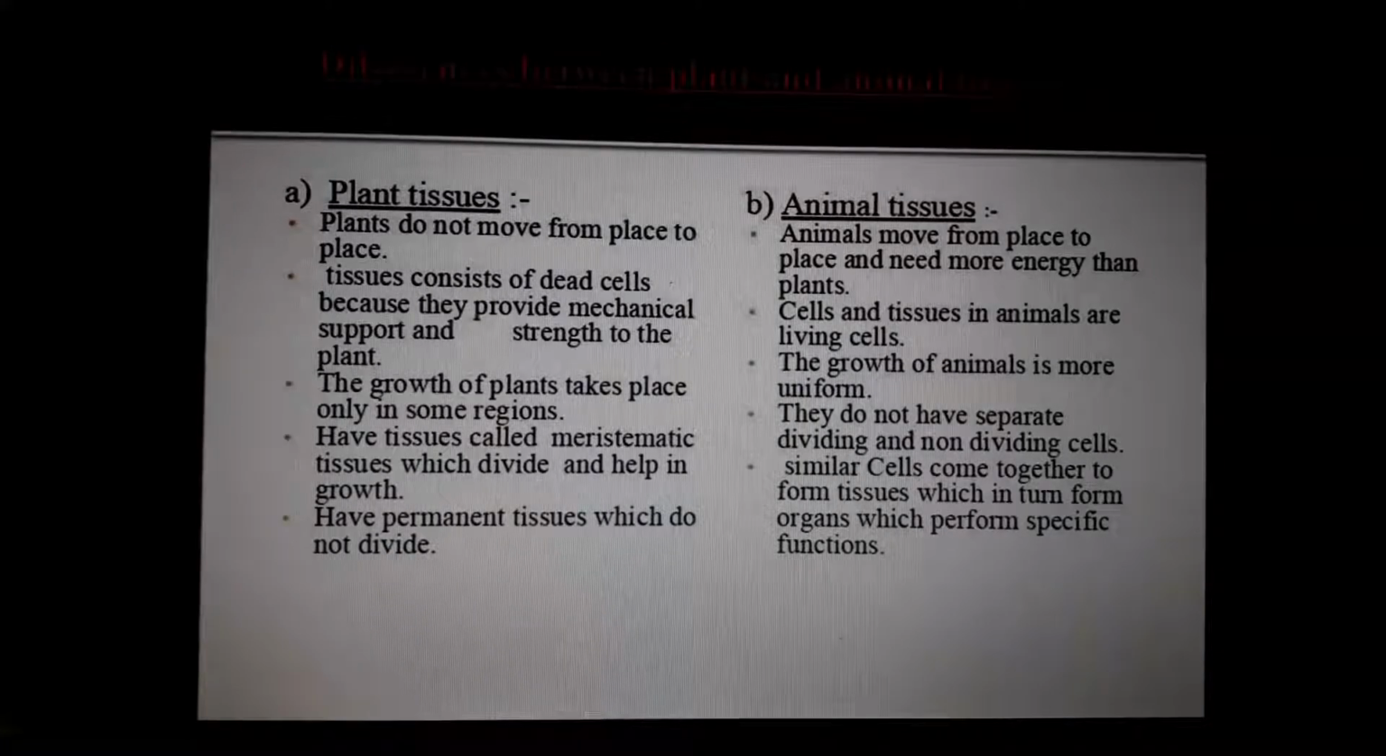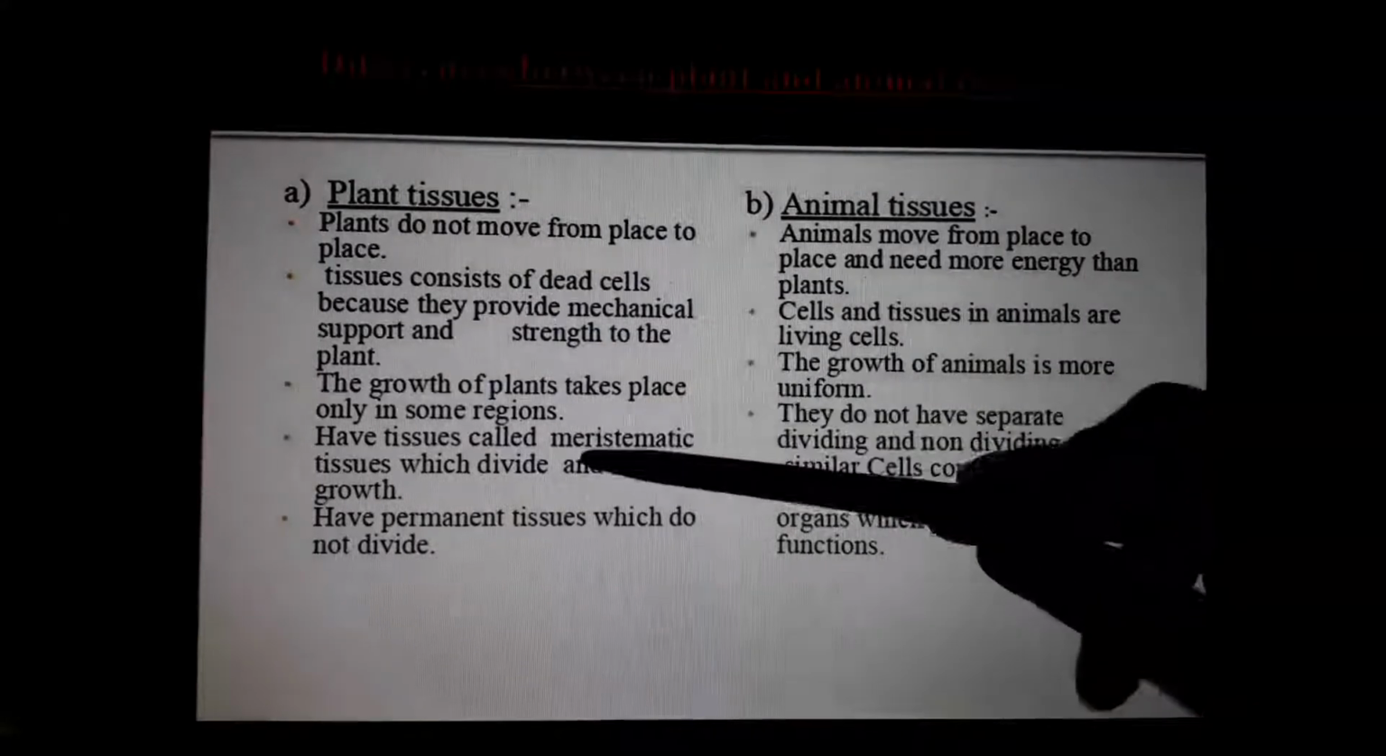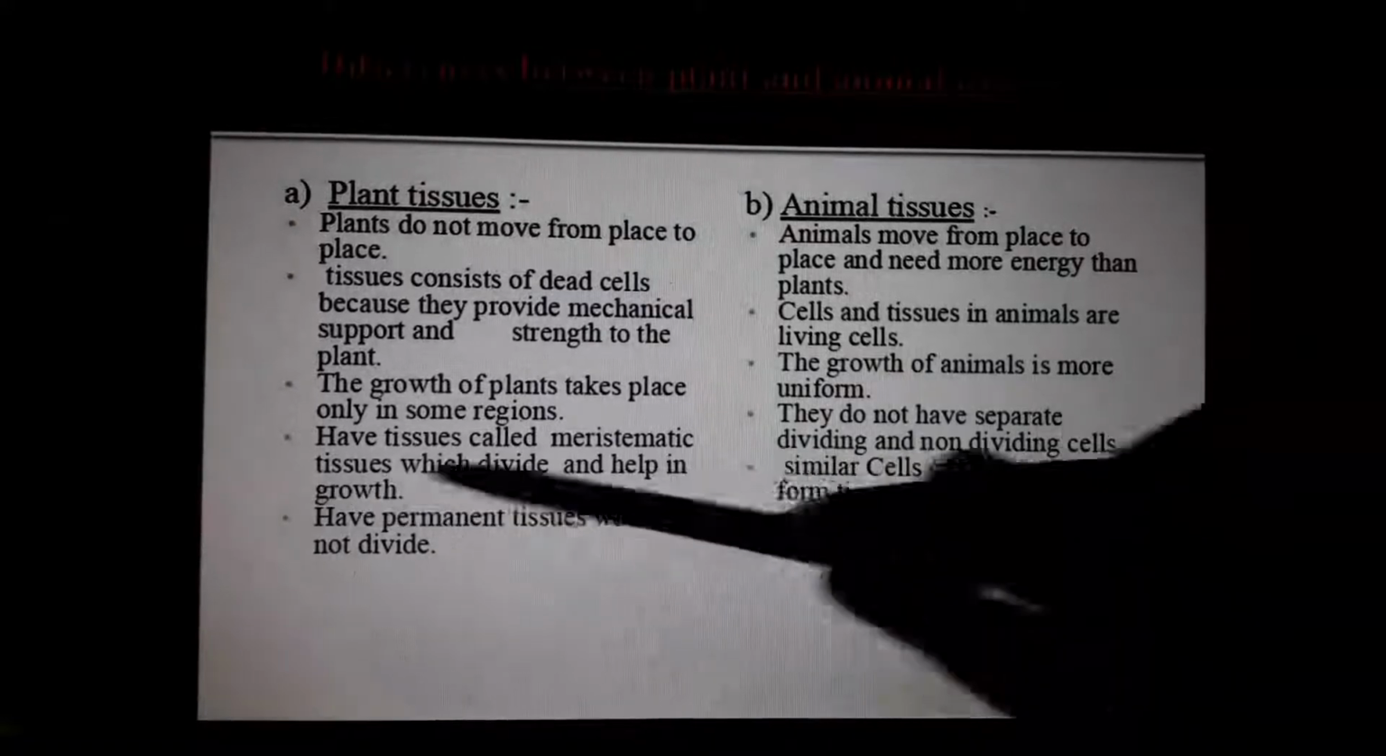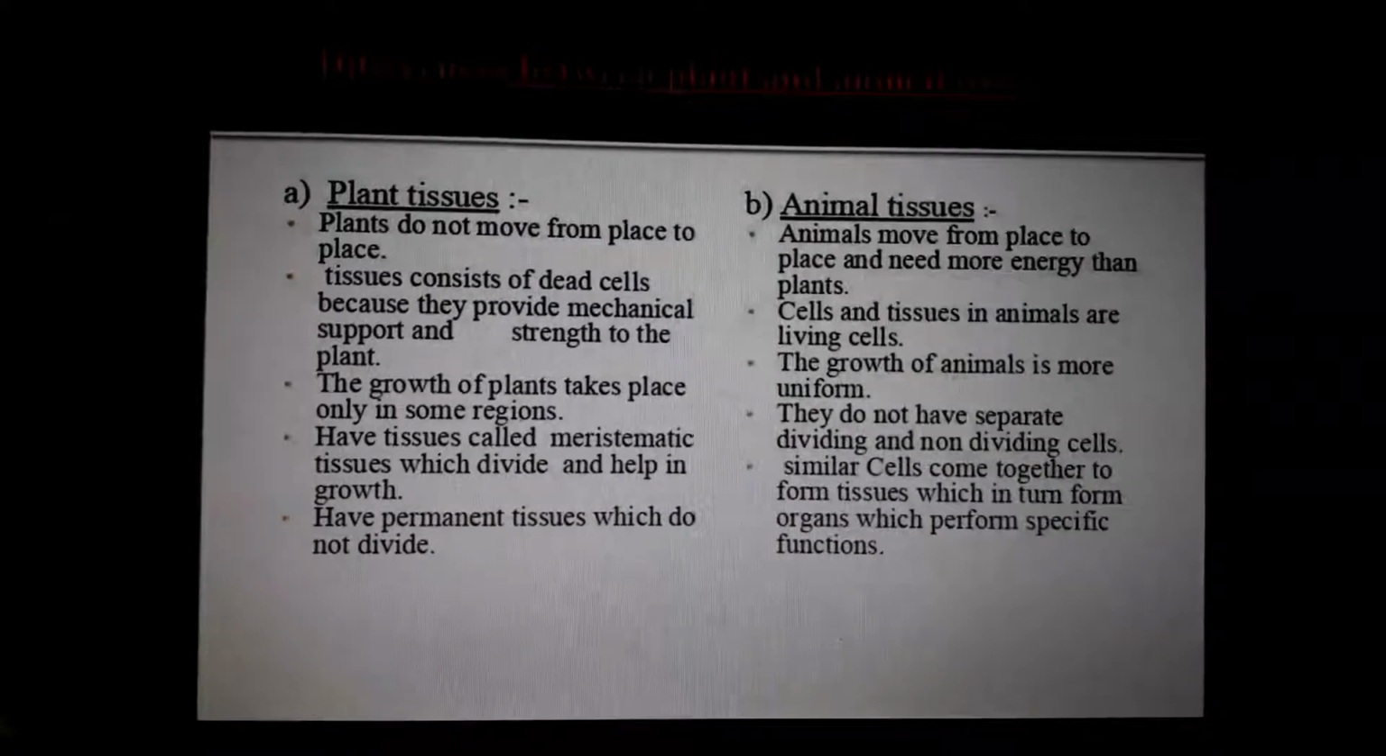Meristematic tissues and permanent tissues are there. Okay, this is important. Meristematic tissues, a new word. Meristematic means growth tissue.